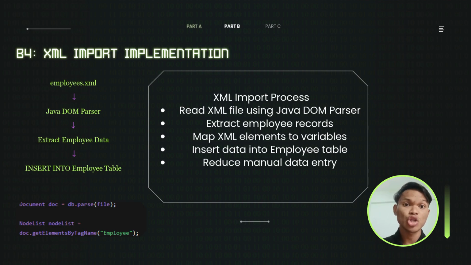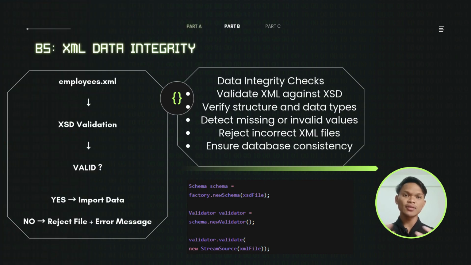The system extracts each employee record from the XML file and then inserts the data into the employee table using SQL insert statements. This process helps reduce manual data entry, improve efficiency, and ensure data can be reused from external sources without retyping. Next is D5, which is XML data integrity.